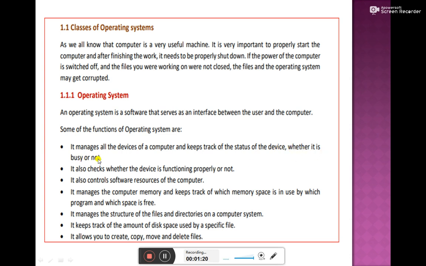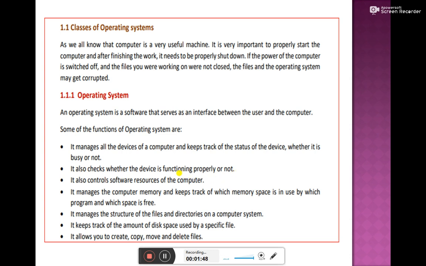Yes, you can say the operating system acts as the principal of your computer system. It manages all the devices and keeps track of all the devices, whether a system is busy or not, whether a system is working perfectly or not. It checks all the devices. Second, it also checks whether the device is functioning properly or not. Yes, it is a function of the operating system, dear students.